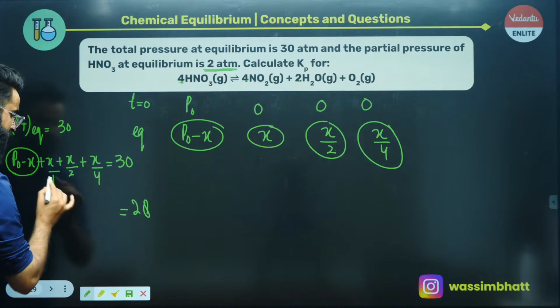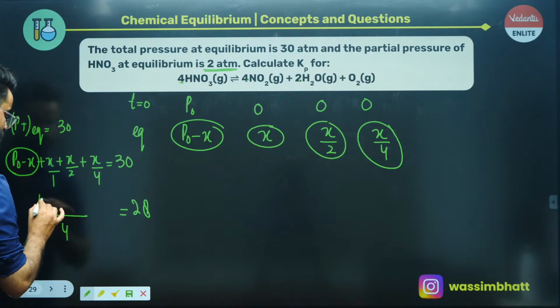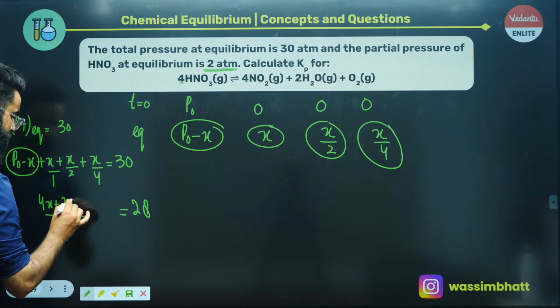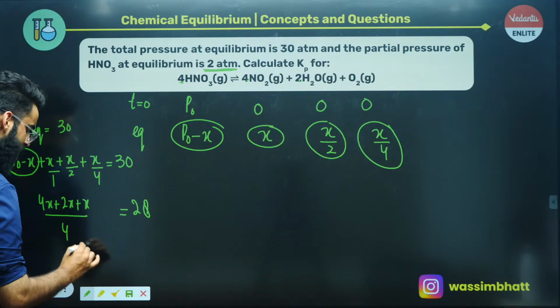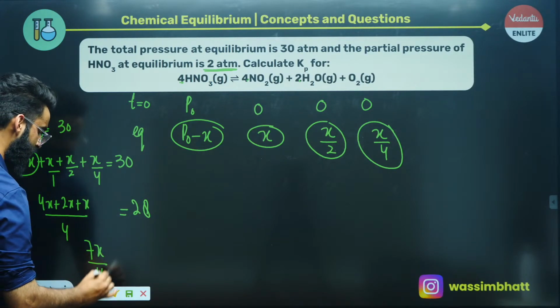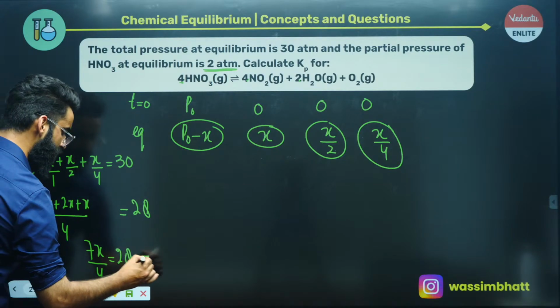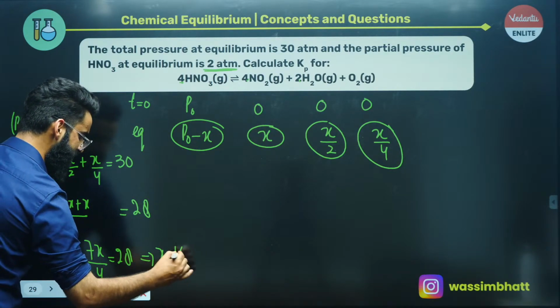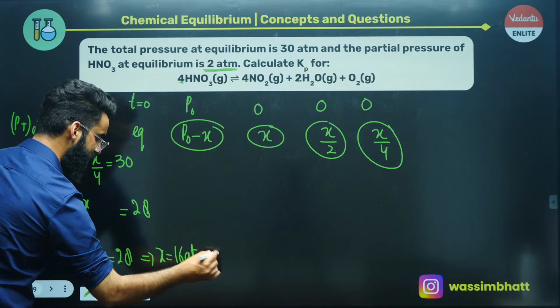Just take the LCM of these three terms. It's going to be 4. This is going to be 4x, this is going to be 2x, this is going to be x, right? So you get the final value as 7x divided by 4 is equal to 28. From here, you will be getting the value of x, which comes out to be 16 atm, right? So you got the value of x.